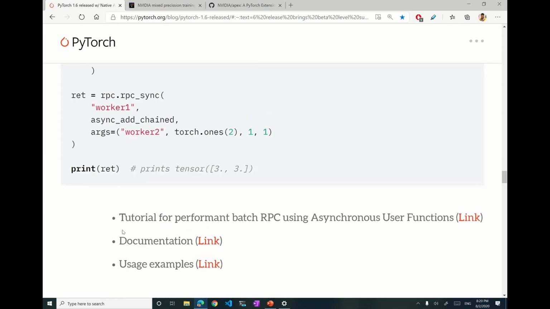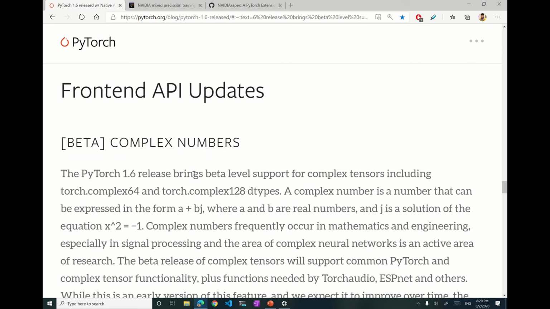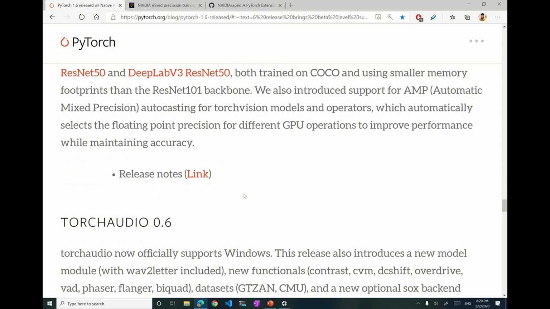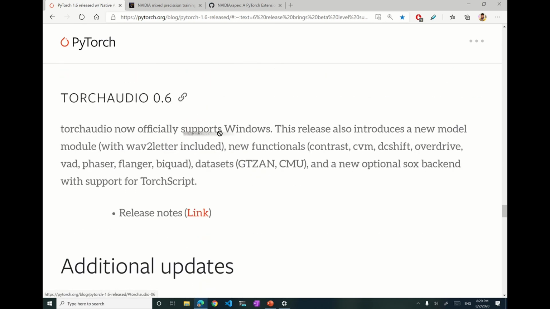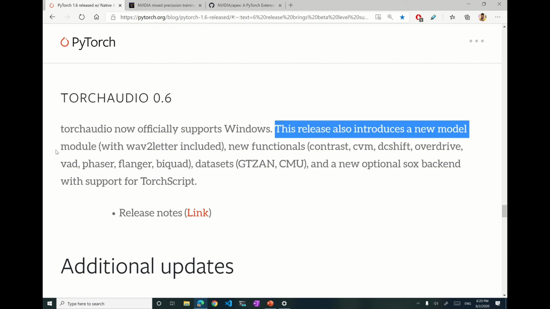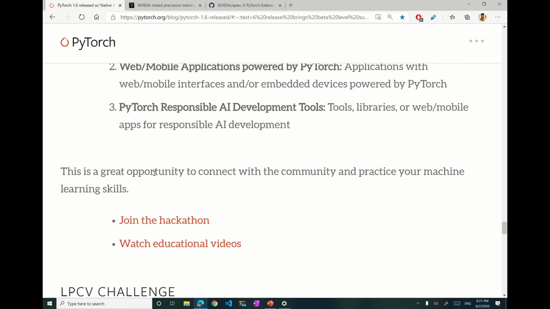If you guys are interested, you can go to the tutorial or documentation or use these examples. They have given links. Very good documentation, I would say. Again, they have introduced complex number support, and they have updated some domain libraries like Torch Vision libraries, where they have introduced some new models, and also Torch Audio is officially supported on Windows. The release also introduced another new model for Torch Audio, and they have some additional updates on Hackathon.